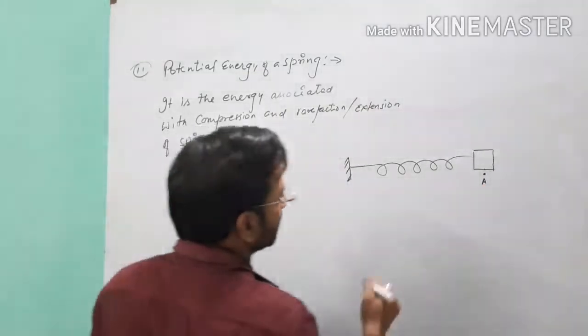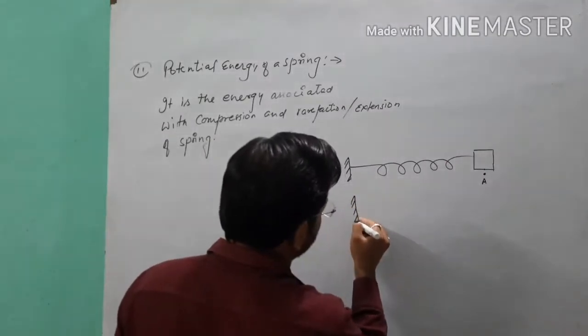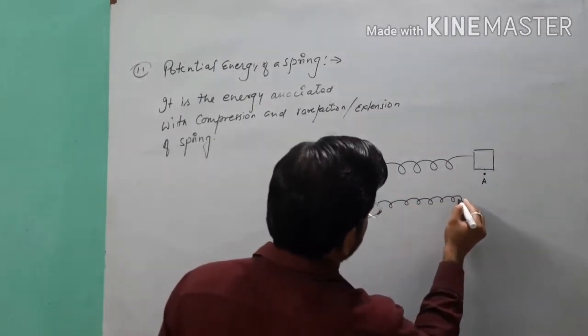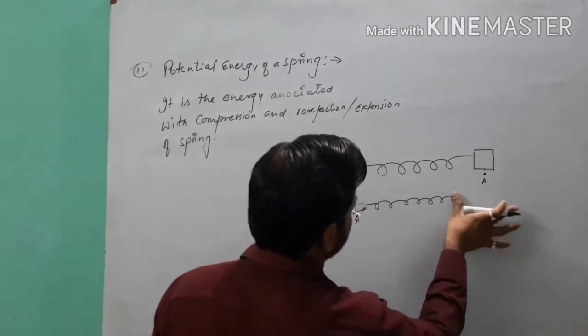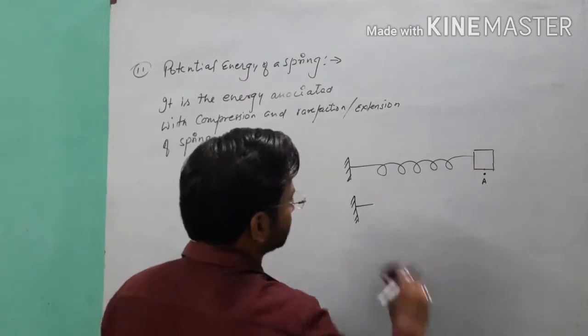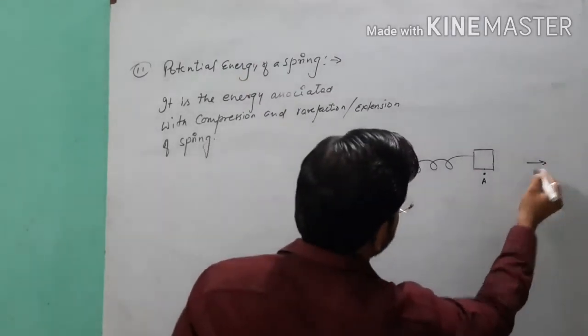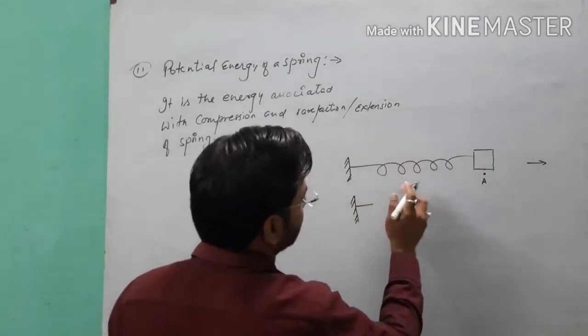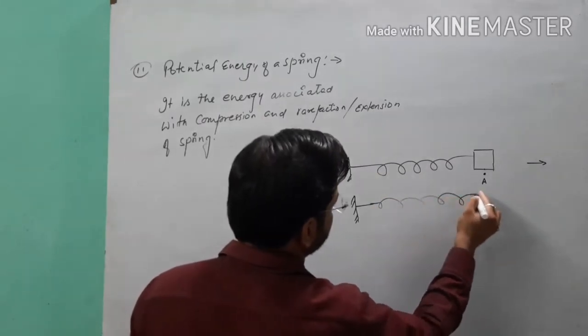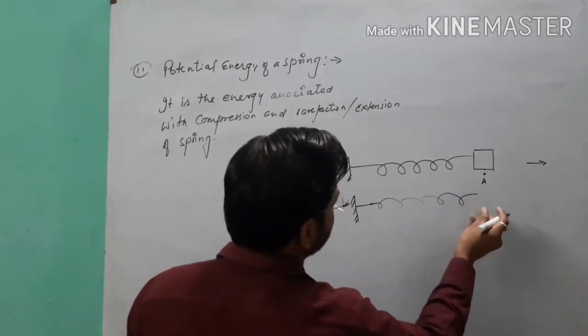When we apply a force on that spring, an extension force, in this direction, the spring will stretch.